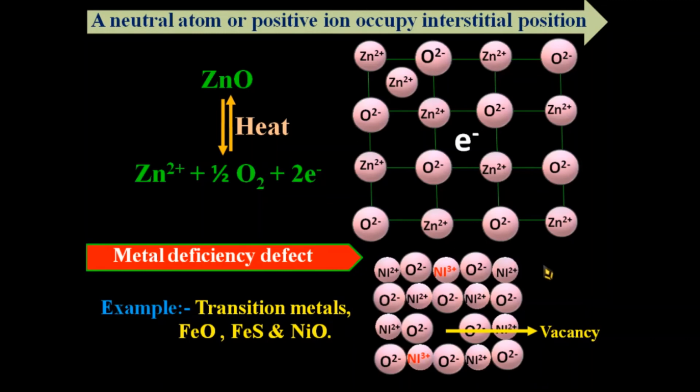In this case, the number of cations is less compared to anions, so it is called a metal deficiency defect. To remember metal deficiency and metal excess defects: when the number of cations is greater than the number of anions, it is called a metal excess defect, and when the number of cations is less compared to anions in a crystal, it is called a metal deficiency defect.